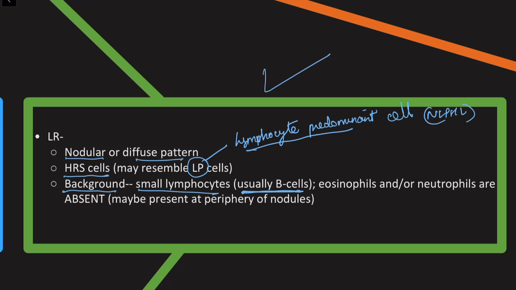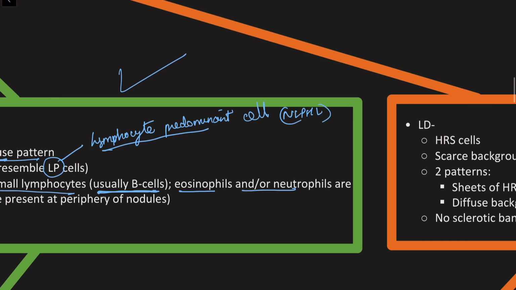Another thing is that eosinophils and or neutrophils should not be present inside the nodules. They may be present at the periphery of the nodules if this variant is forming nodules, because as you can see, it can form diffuse pattern as well. But if it has a nodular pattern, you might see some scant eosinophils or neutrophils at the edges of the nodule, but they should not be present inside the nodule to call something as lymphocyte rich variant.